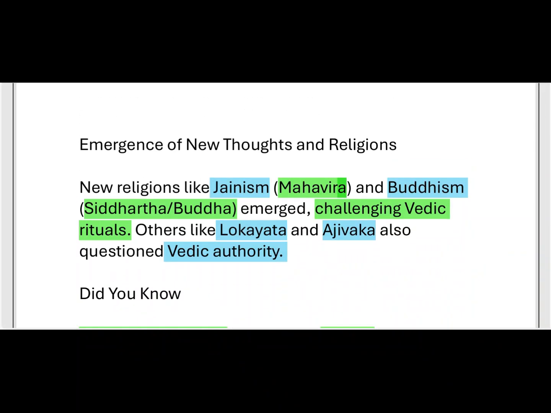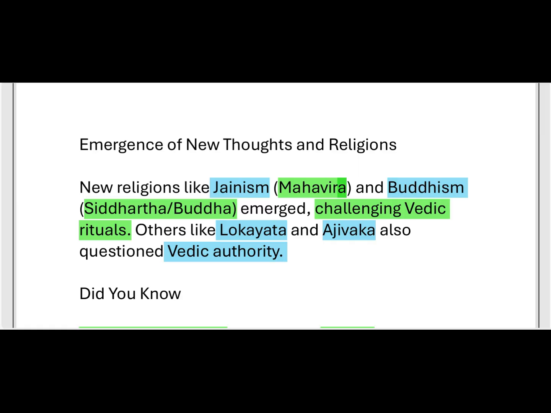After that, there was an emergence, a gradual appearance, of new thoughts and religions. What are the new religions?